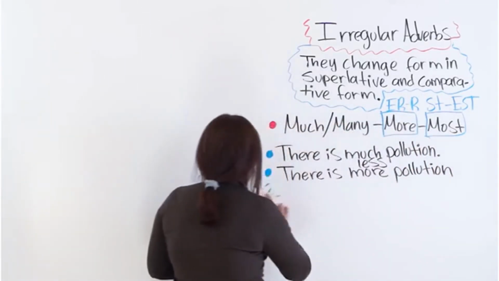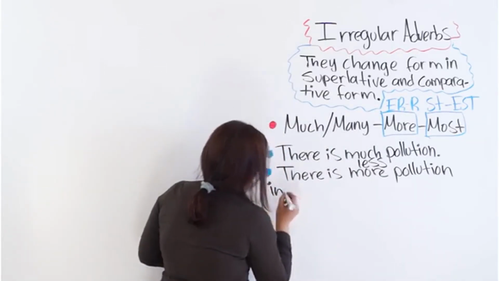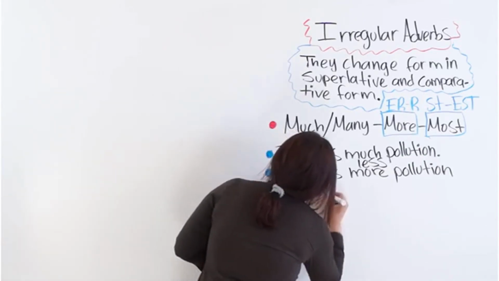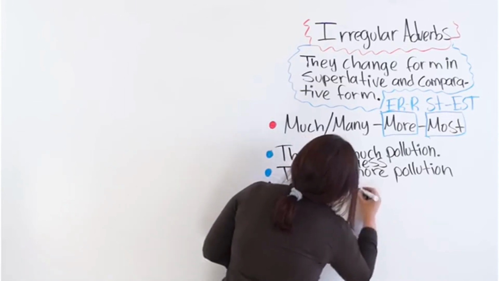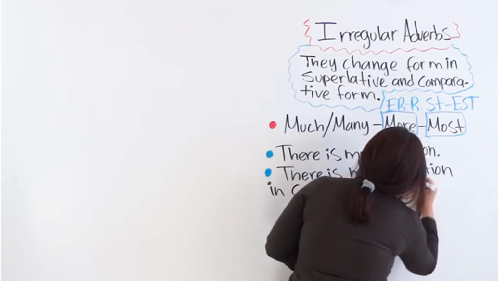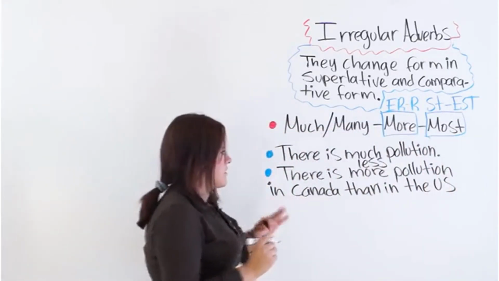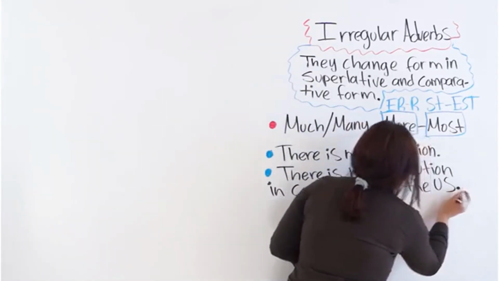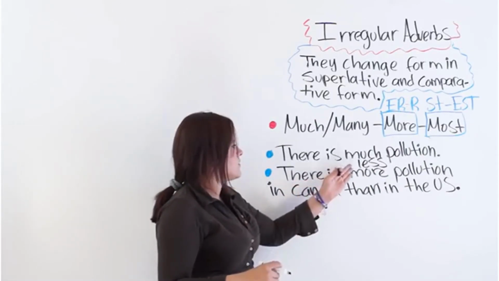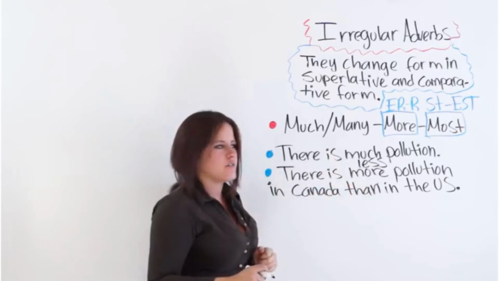And then you will need nouns to compare. For example, in, I don't know, Canada, then in the US. Alright, just to say something. It is not a fact. But this is how you use a comparative form. There is less or more pollution in Canada than in the US.